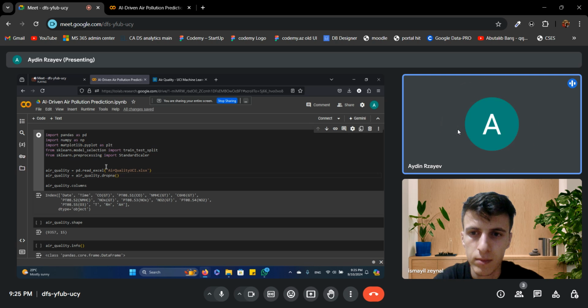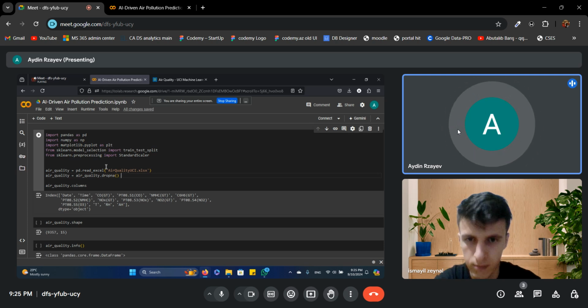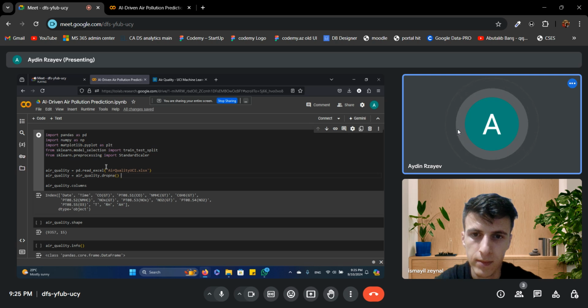Then there can be some privacy issues. For example, while our dataset doesn't contain personal information, any system that collects data should be careful to protect people's privacy. And transparency. Of course, it's important to make sure that people understand how the model works. If the model makes a prediction, we should be able to explain why it made that prediction.